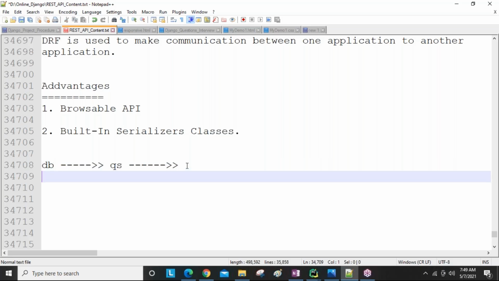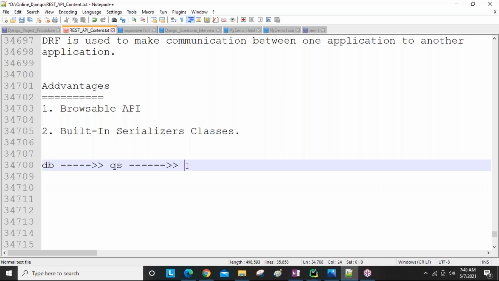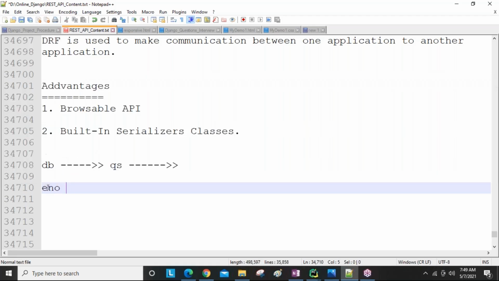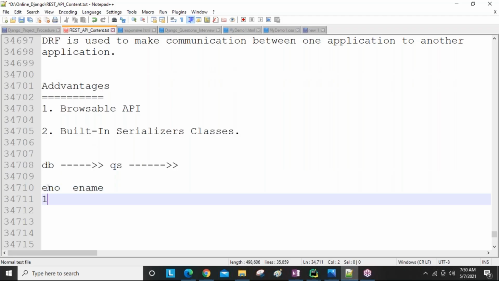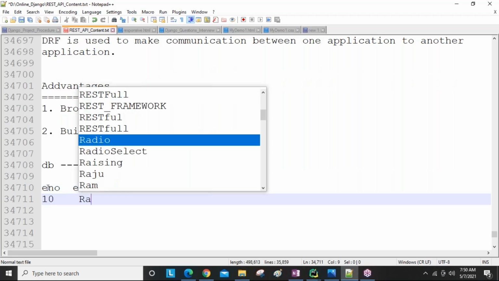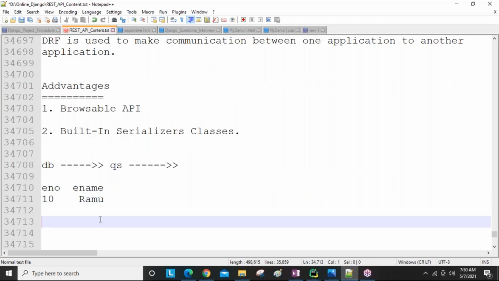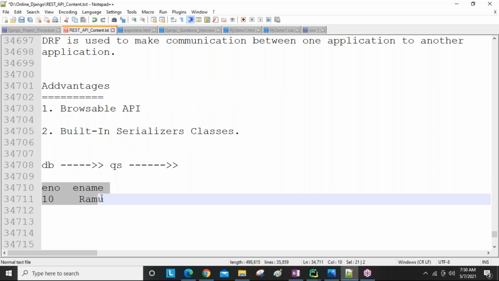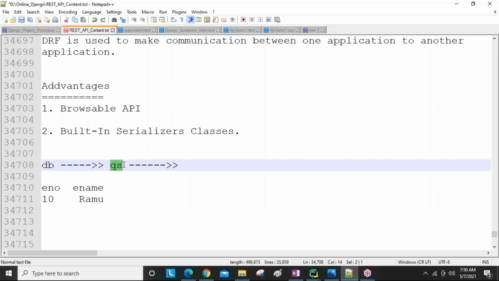Now this queryset data we need to convert into dictionary format. In the database, key-value format data is there, like employee number, employee name. So we access this data and store it here.